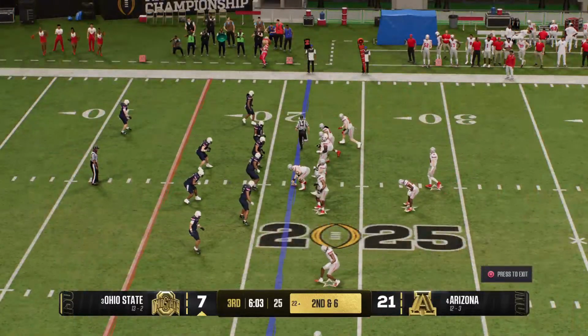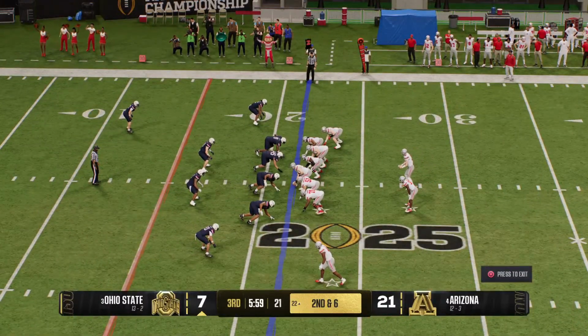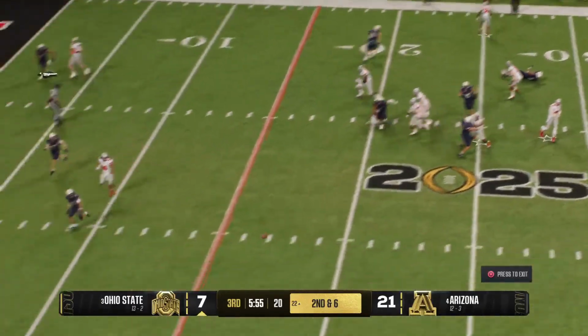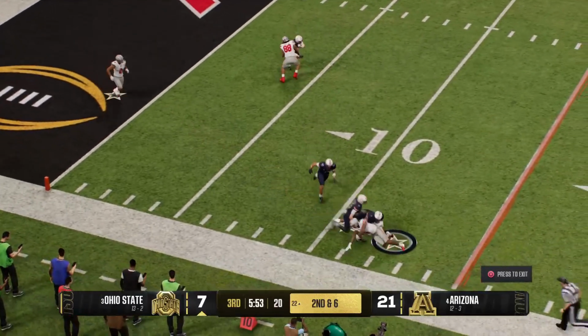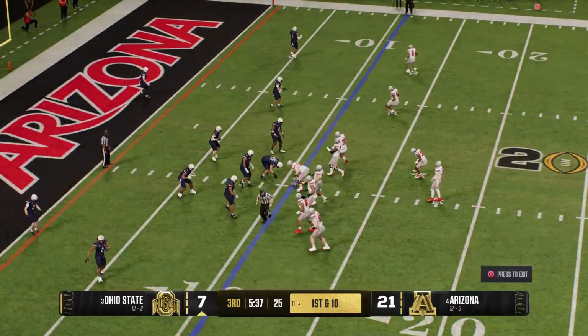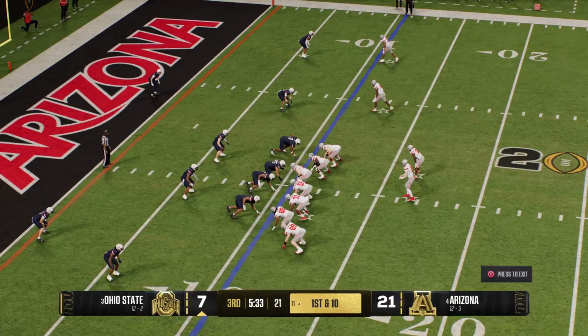2nd down play coming up. Looking to throw. It's Howard. Looks left and finds his target there. Tackle made after a nice pickup on the play. The Buckeyes pick up enough to get a 1st down there.